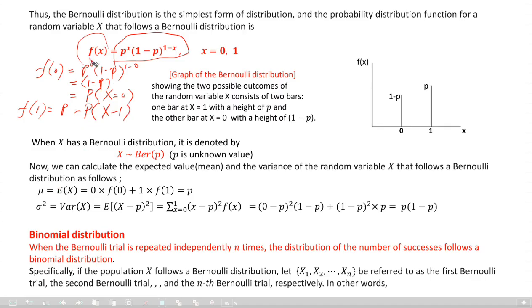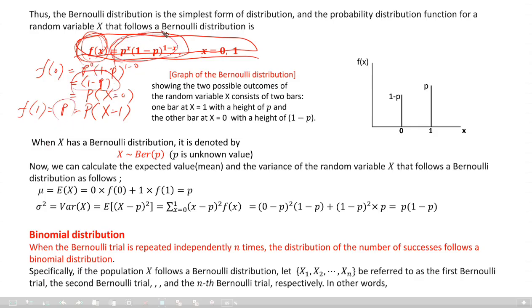So this one line represents the probability distribution function for x equal to 0 or 1, where the probability function f of x is greater than or equal to 0, and the sum over all x equals 1. 1 minus p plus p equals 1.